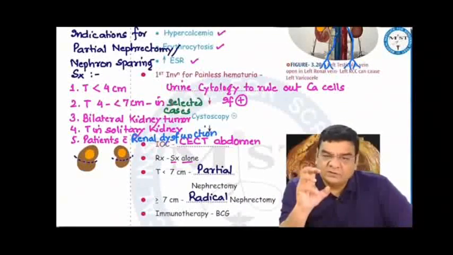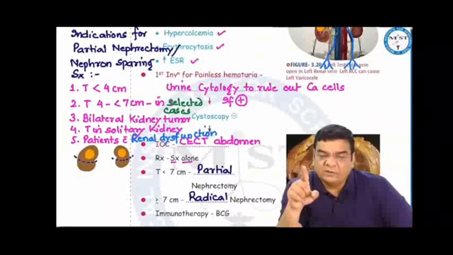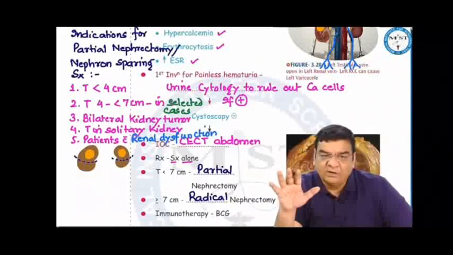First investigation for painless hematuria will be urine cytology to rule out cancer cells. If urine cytology is positive for cancer, the first thought which comes to our mind is we are dealing with a bladder cancer, so we do a cystoscopy. If we don't find a tumor on cystoscopy, then we suspect it's a kidney cancer, so we do a CT of the abdomen, which is the investigation of choice.